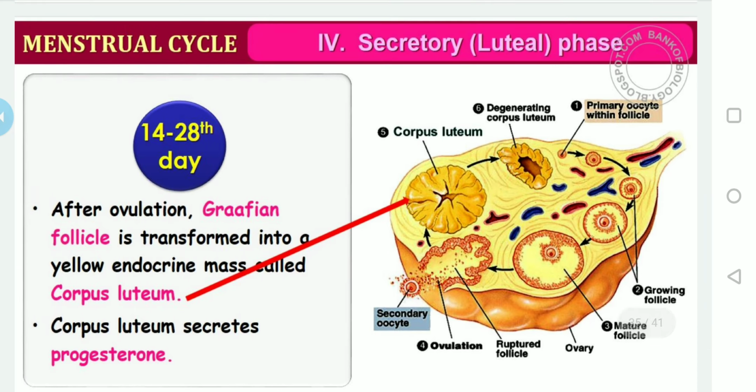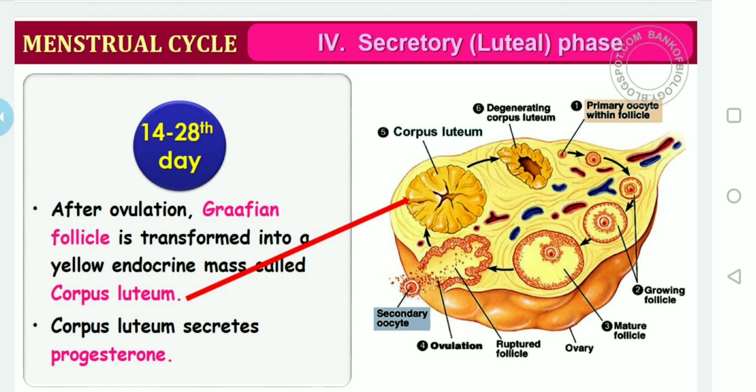Then finally it will move toward the fourth phase, the luteal phase, or we can also say the secretory phase. It can be identified between the 14th to 28th day. After ovulation, what will happen? Ovulation is followed by the luteal phase, during which the ruptured parts of the Graafian follicle transform into the yellow body, also called the corpus luteum.